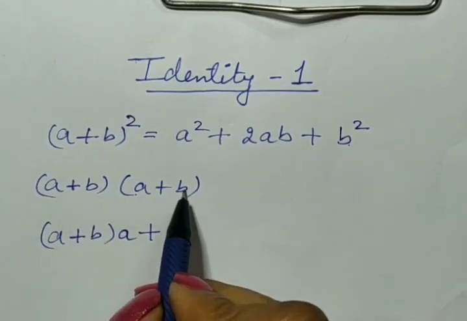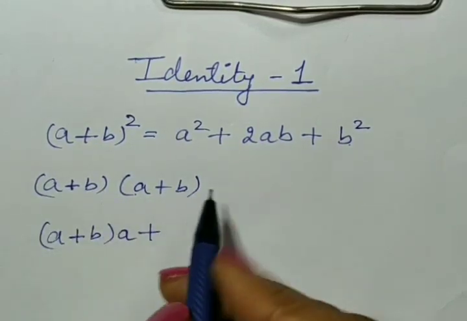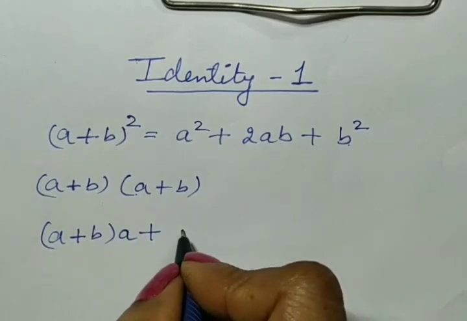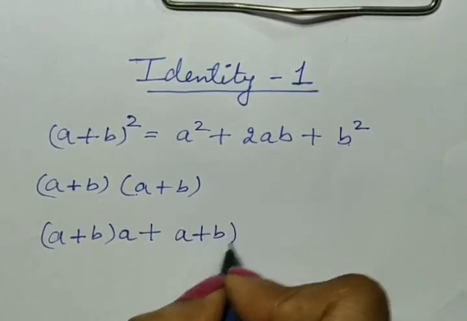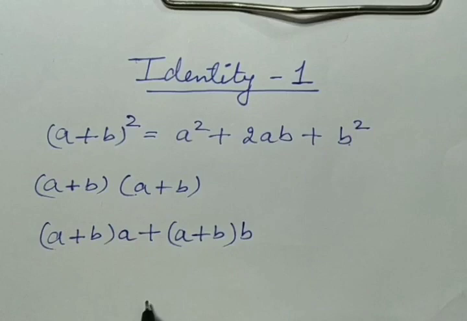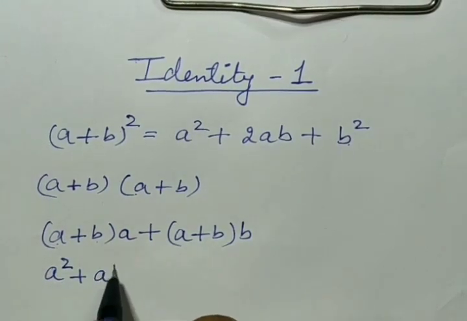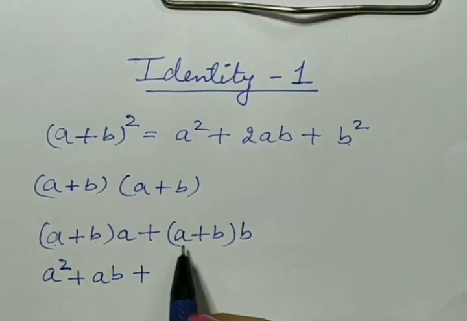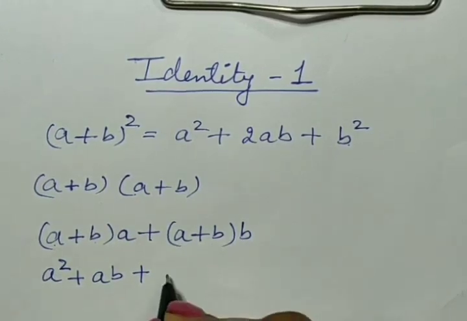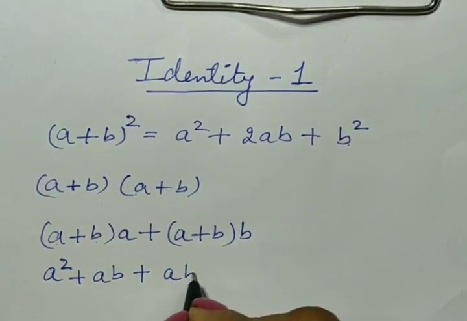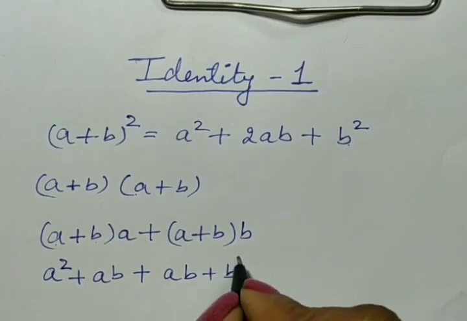Now multiply this a plus b by this b. What we will get? A plus b multiplied by b. We will get a square plus ab. Now multiply this a plus b by b. What we will get? ab plus b square.